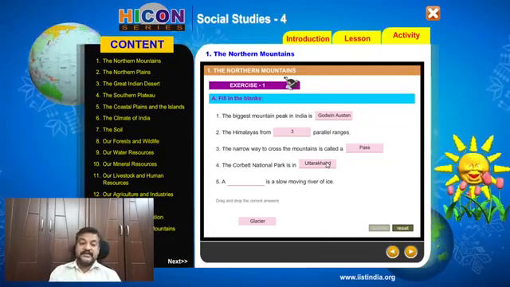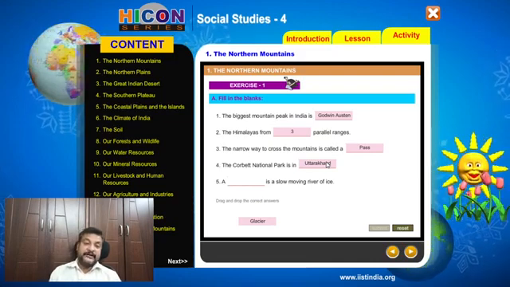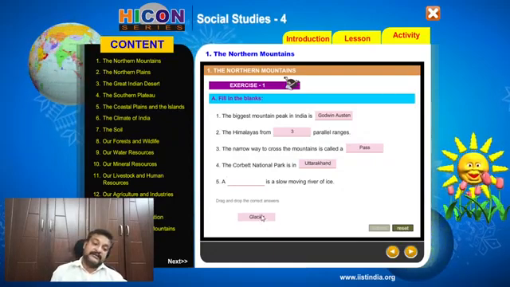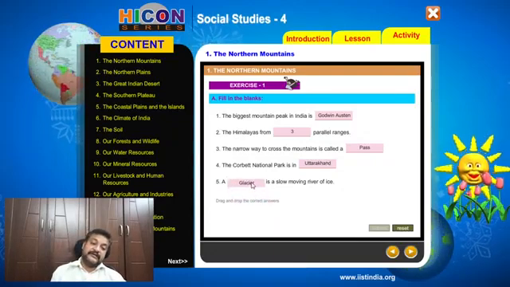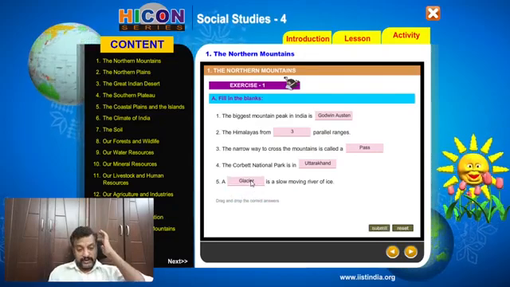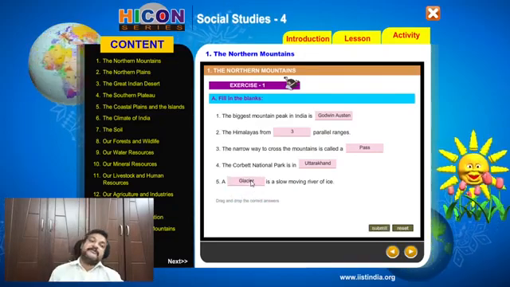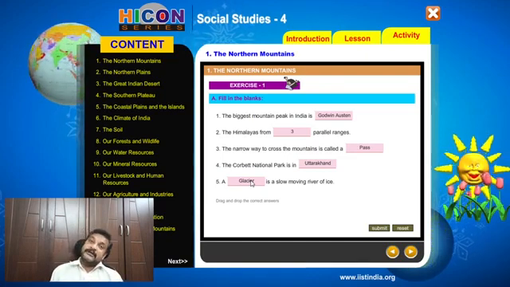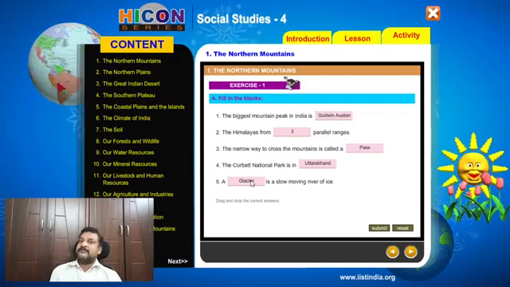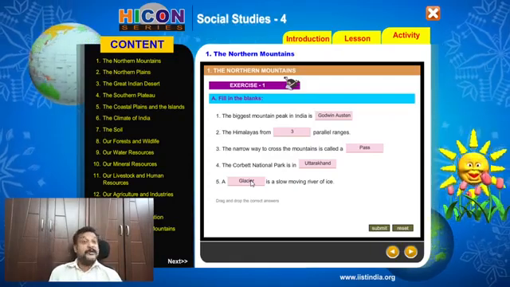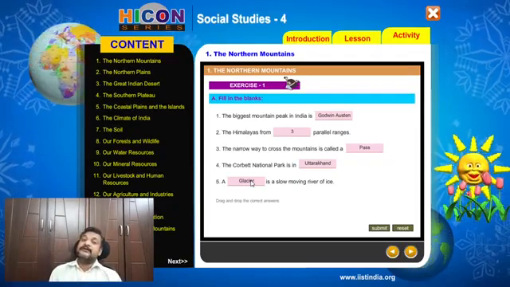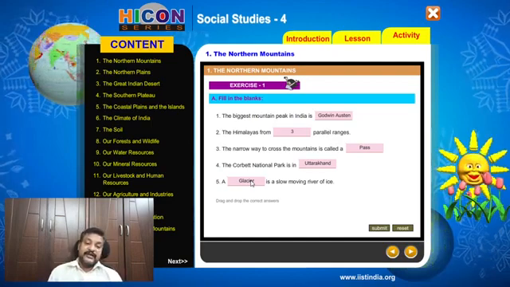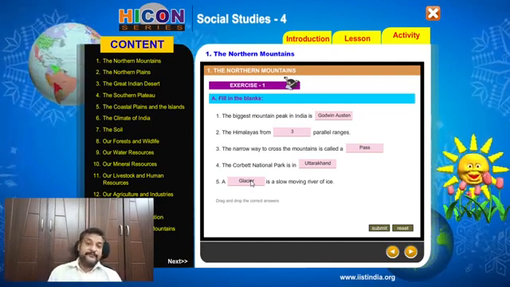A dash is a moving river of ice. A slow moving river of ice is called a dash. What is that? A glacier. We knew that glaciers are a slow moving river of ice. There are many famous rivers that originate from this, like Gangotri is a glacier from where the river Ganga originates. Yamunotri is another glacier from where the river Yamuna originates, isn't it? So a glacier is a slow moving river of ice.